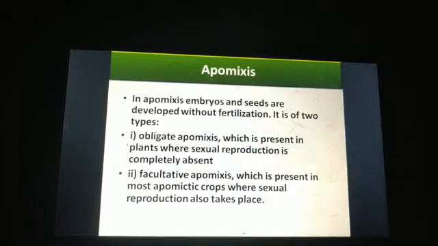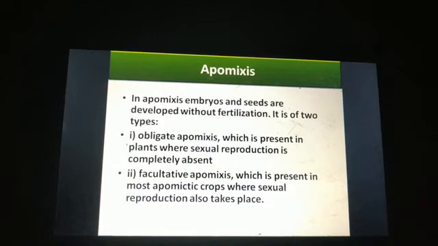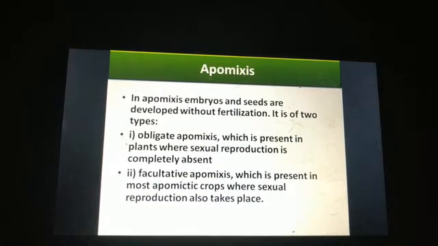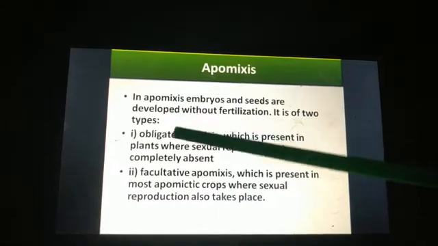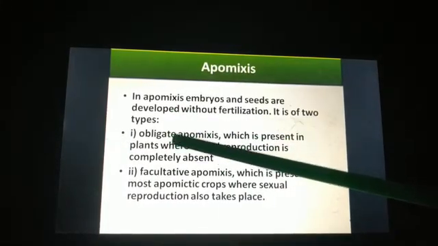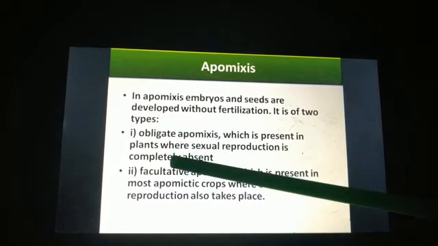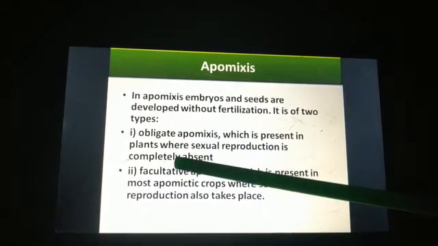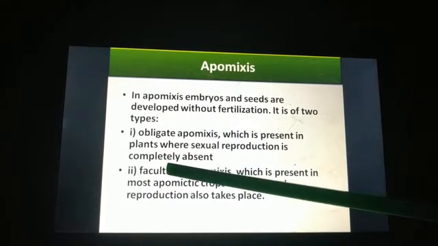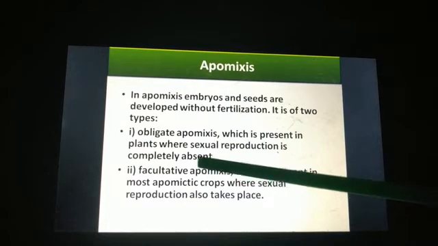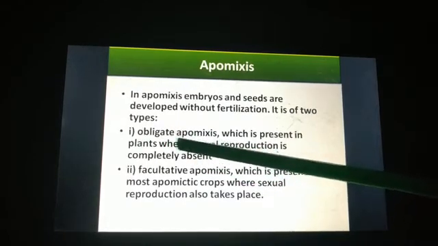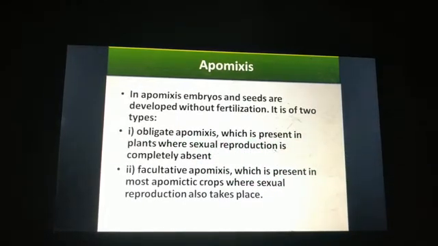So obligate apomixis is present in plants where sexual reproduction is completely absent. Always remember students, wherever you get the word obligate, there the process is completely absent. Okay, there is no alternate. The process will be completely absent. It can be anything. And here in this case we have obligate apomixis, which is present in plants where sexual reproduction is completely absent.